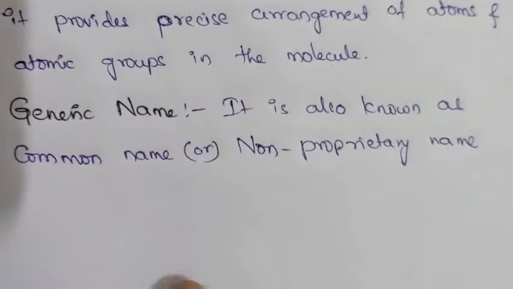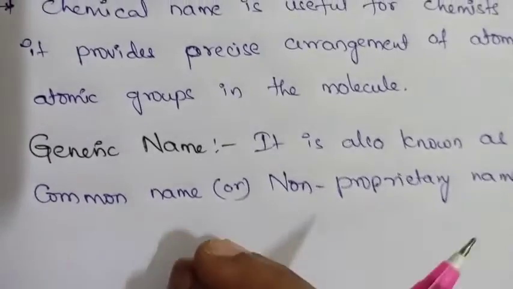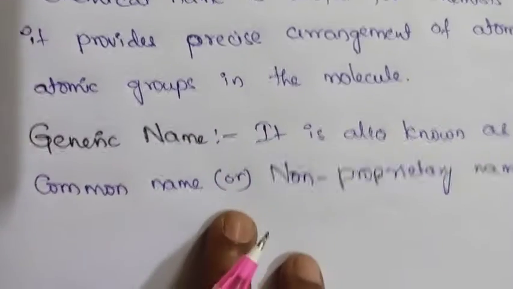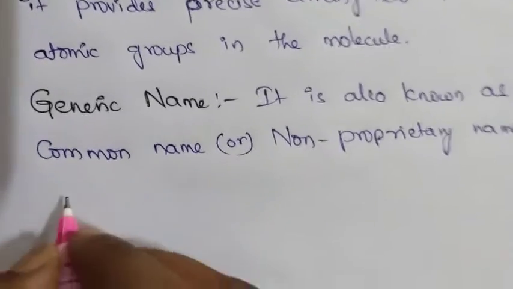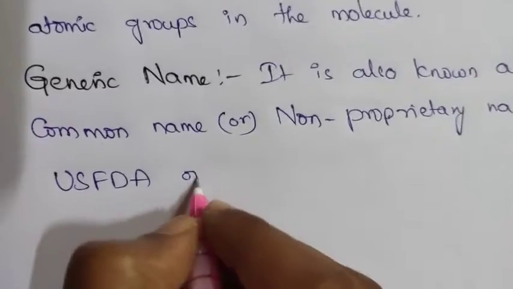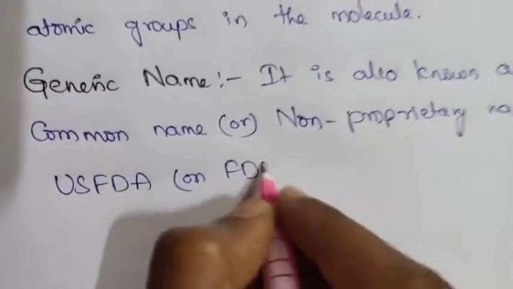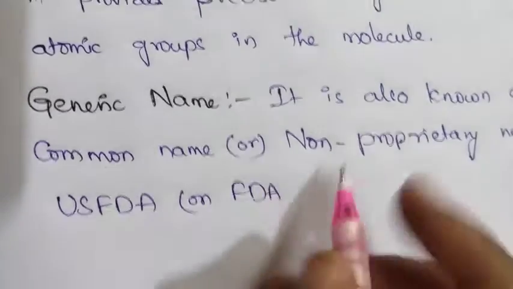In this one, the drug name is generally assigned by the United States Food and Drug Administration, US FDA or FDA. This will assign the name to a particular drug.